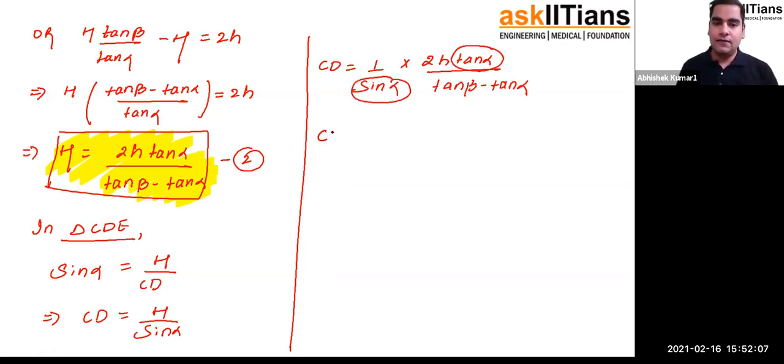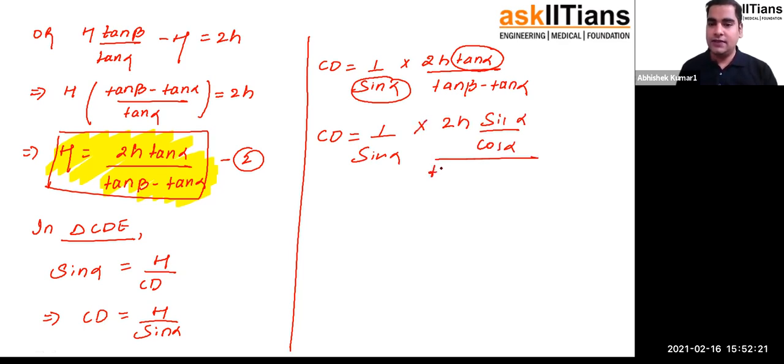So what will I get? I will get CD is equal to 1 upon sine alpha multiplied by 2H. Tan alpha can be written as sine alpha by cos alpha. And in the denominator, you don't need to do any change. You can keep it as it is. So it will remain tan beta minus tan alpha only. Understood? So this sine alpha and this sine alpha will get cancelled.